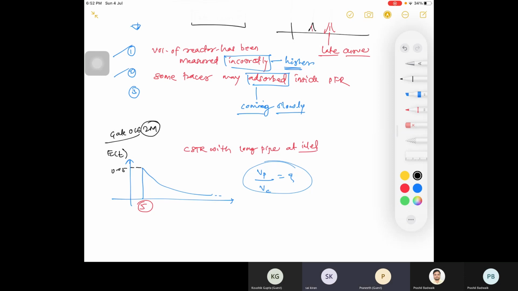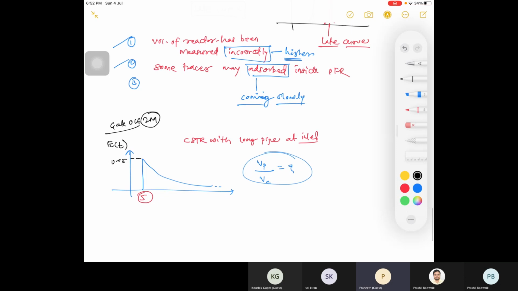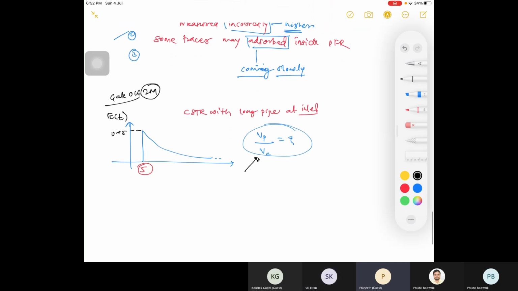So like one by, we will get tau m and tau p. Right? Yes, you will get tau m and tau p. So the volumetric flow rate will be the same for both since they are in series. Yes, it is your CSTR with a long inlet pipe. This is your this and this.